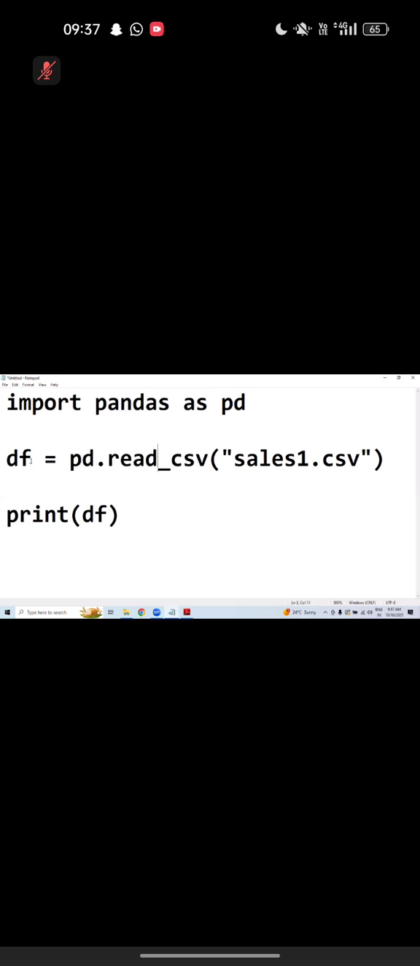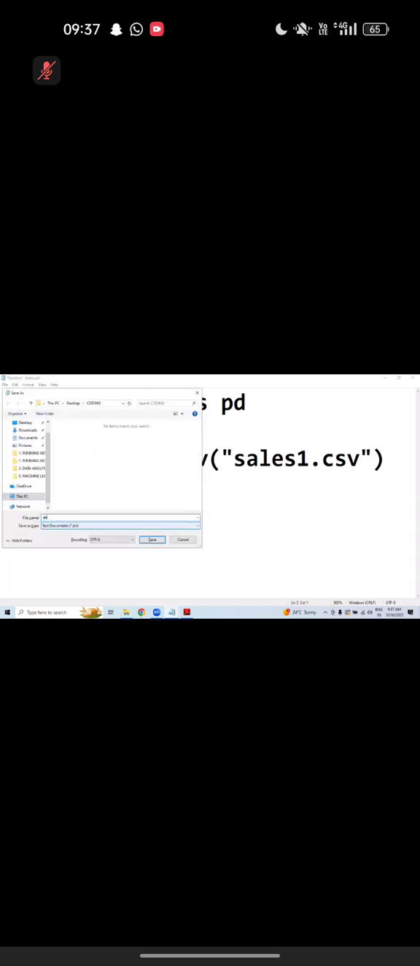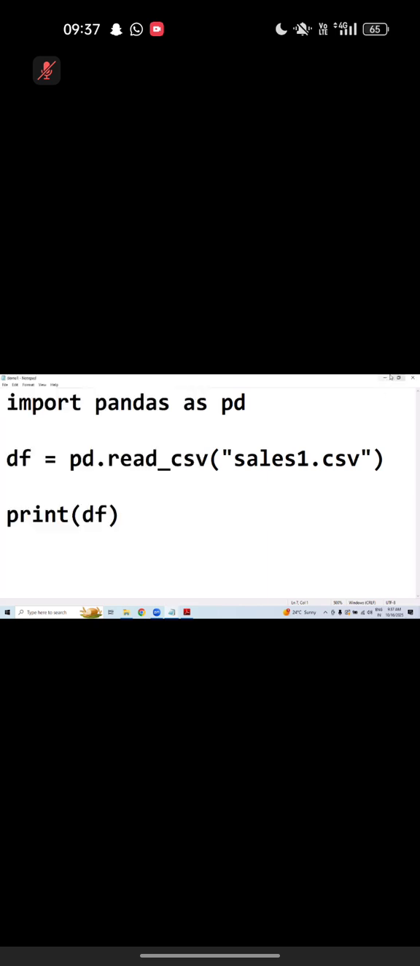Function calling, and you are assigning it to a variable, the left hand side variable. That's what I covered yesterday. While loading the file, the file should be available in the current directory, and the file name should match. Otherwise, what error do we get? File not found error.